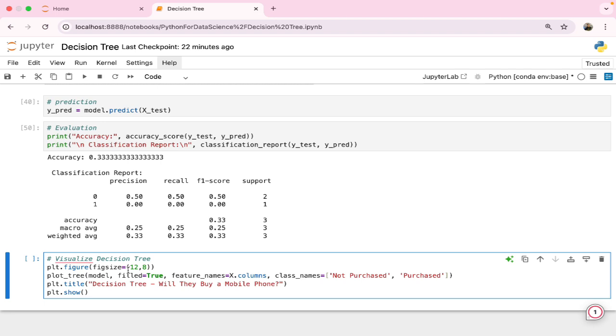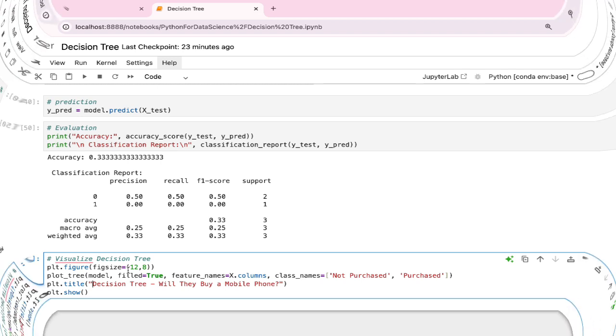So let's focus on visualization here. We know how visualization works. From matplotlib we take figure, which defines the size of the visualization we are creating. You can increase or decrease it. Then plot the tree model we wanted, and as we are using matplotlib only, we have to give the detailed information. Filled is true, feature names are the X columns, and class names are the target, purchase and not purchase. Also the title, decision tree, since we are building a project on whether they will buy a mobile phone or not. Then plt.show, we know what it does.